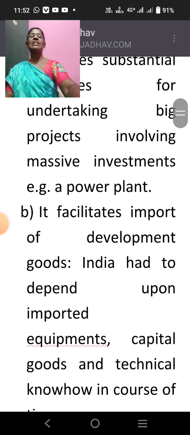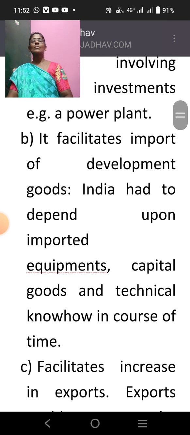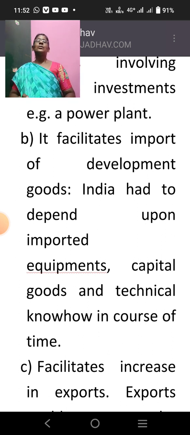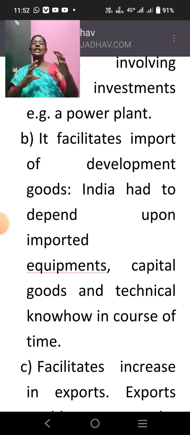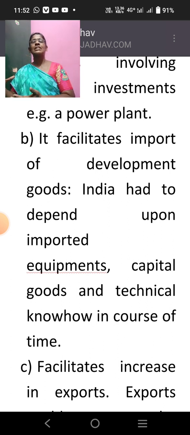And the second one is that it facilitates import of development goods. Our country, being a developing country, is not industrially as developed as other developed countries. So for sophisticated machinery, we have to depend upon developed countries. India depends upon imported equipment, imported capital goods, imported technology products in the course of time.